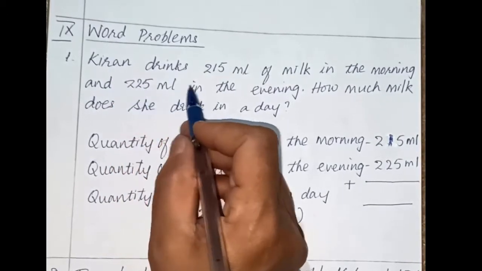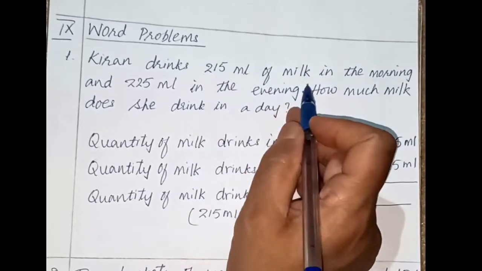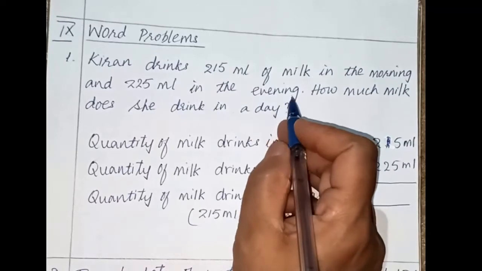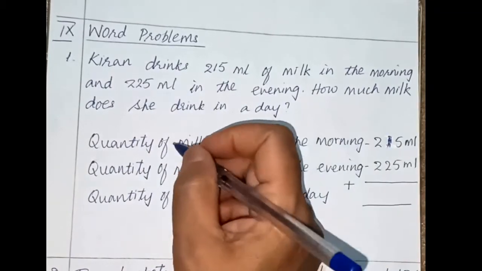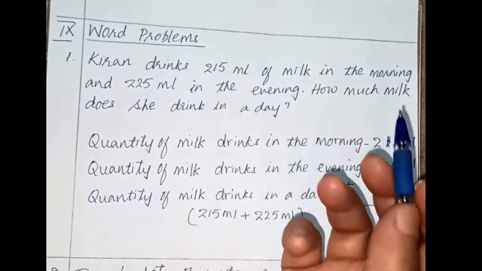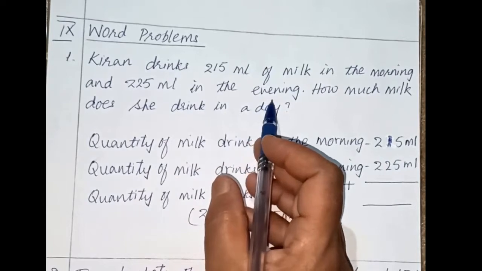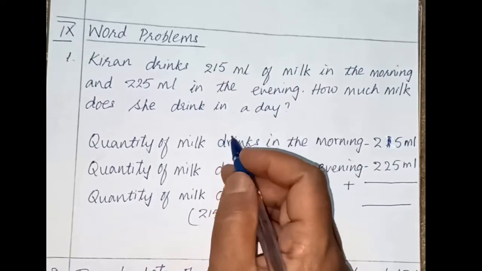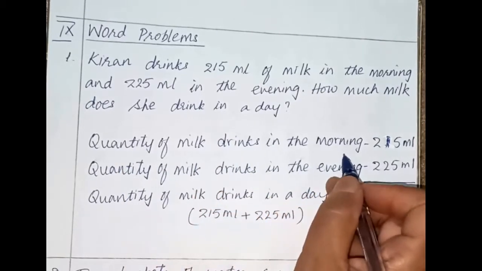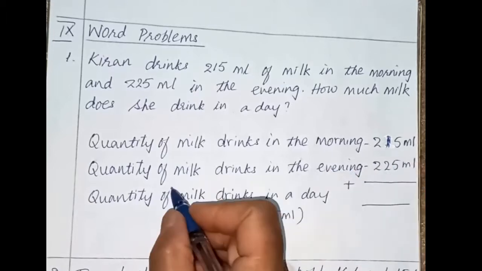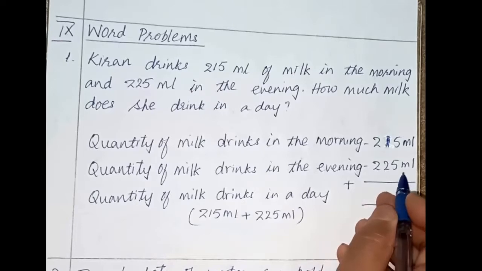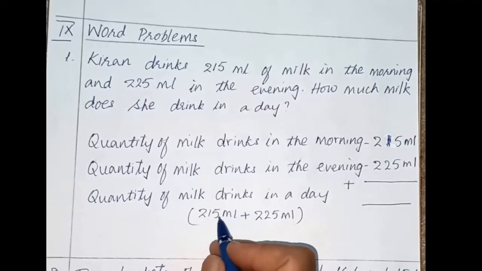So here, Kiran drinks 215 milliliter of milk in the morning and 225 milliliter in the evening. How much milk does she drink in a day? So write the statements. Quantity of milk drunk in the morning: 215 ml. Quantity of milk drunk in the evening: 225 ml. Okay, ml means milliliter. Quantity of milk drunk in a day.